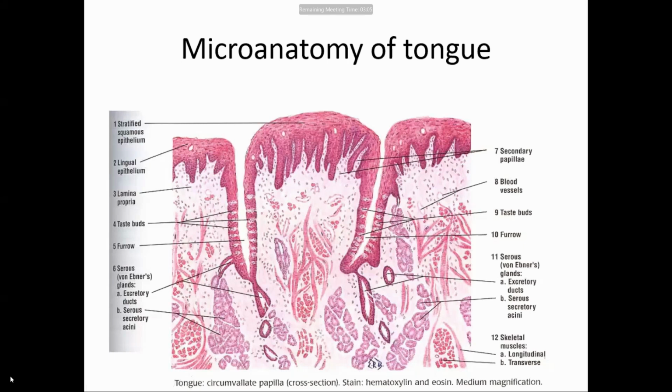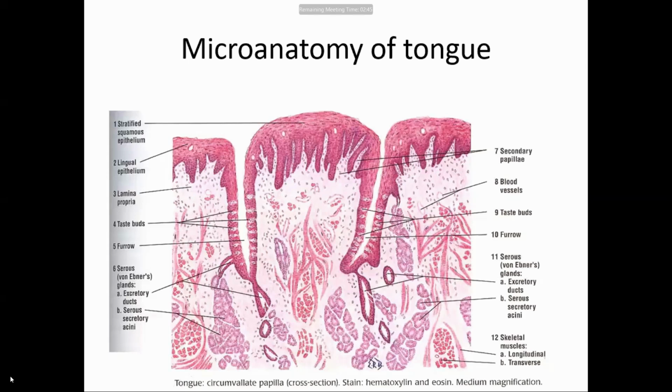Because of that reason, both the general and the special sensory nerve supply of the posterior 1/3 of the tongue is supplied via the glossopharyngeal nerve.